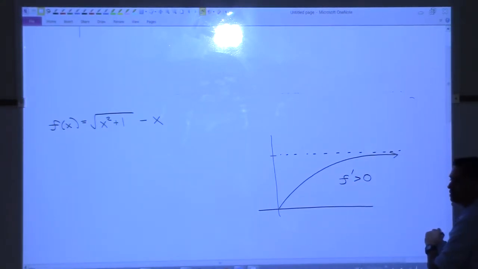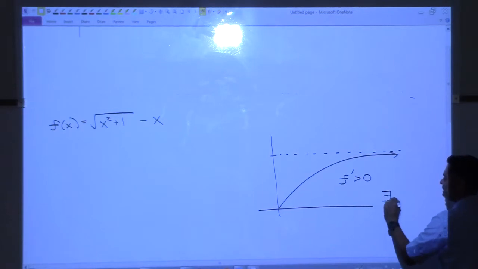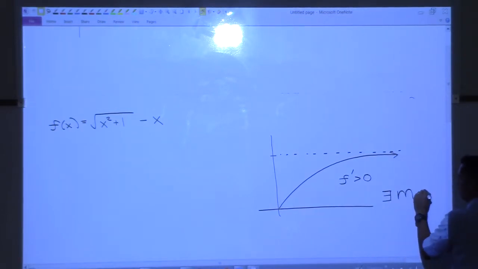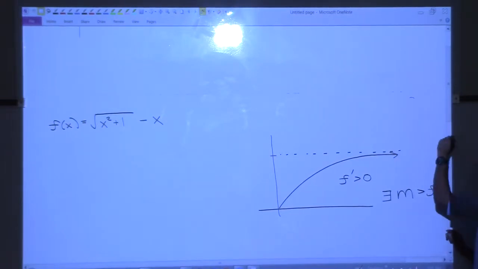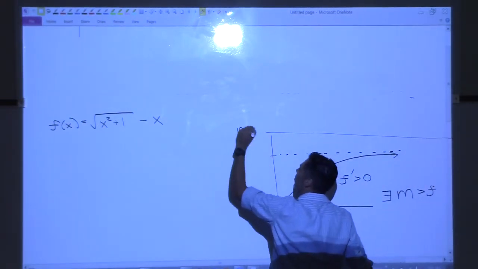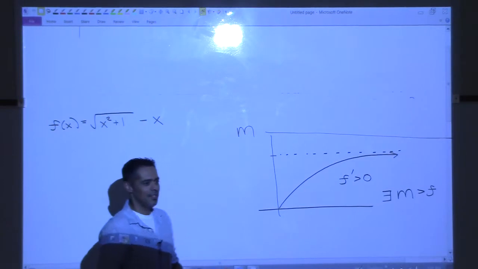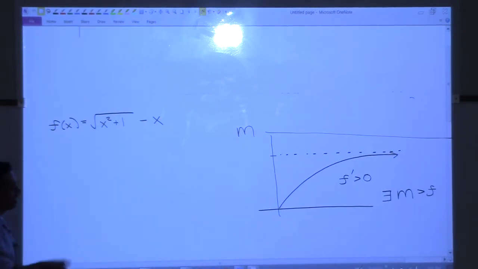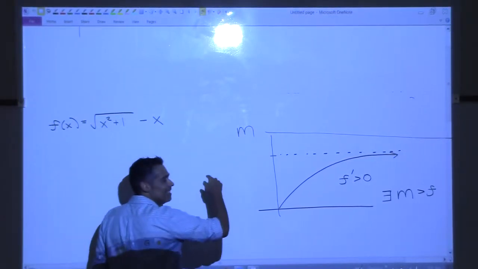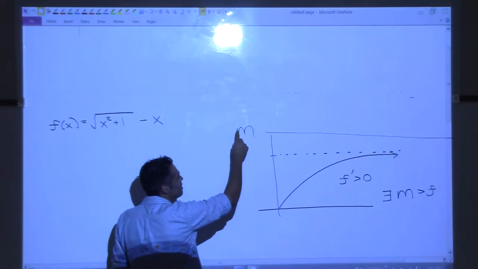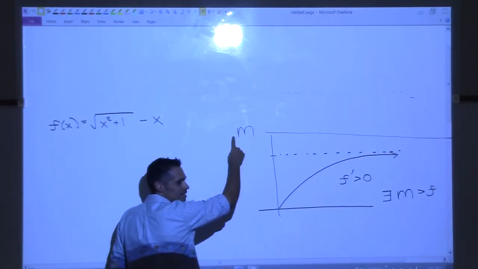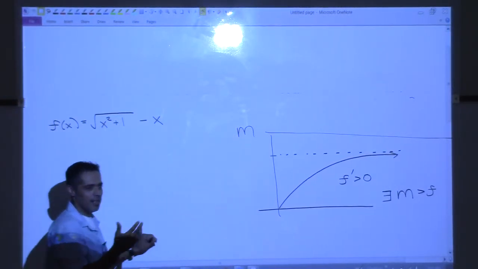However, there exists some capital M that is bigger than the function all the time, right? So if I just go up here, I say, look, you may love her, but you don't love her that much. You missed all the other stuff. You may love her, right? But you don't love her that much, right? So I said he needs to tweak it a little bit.